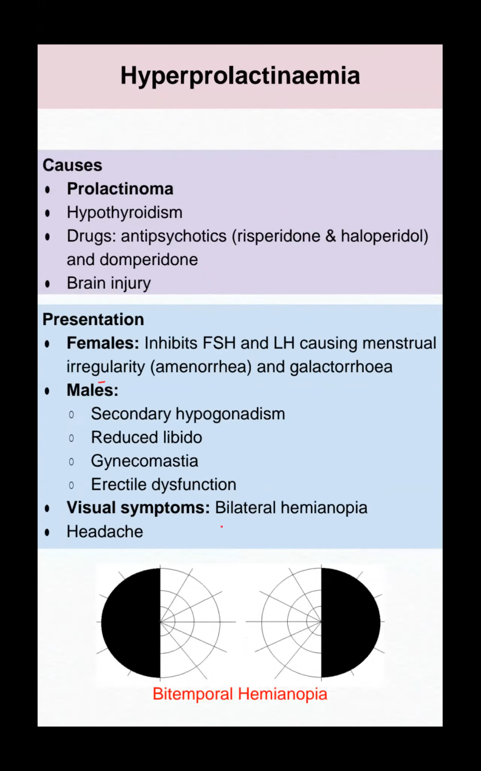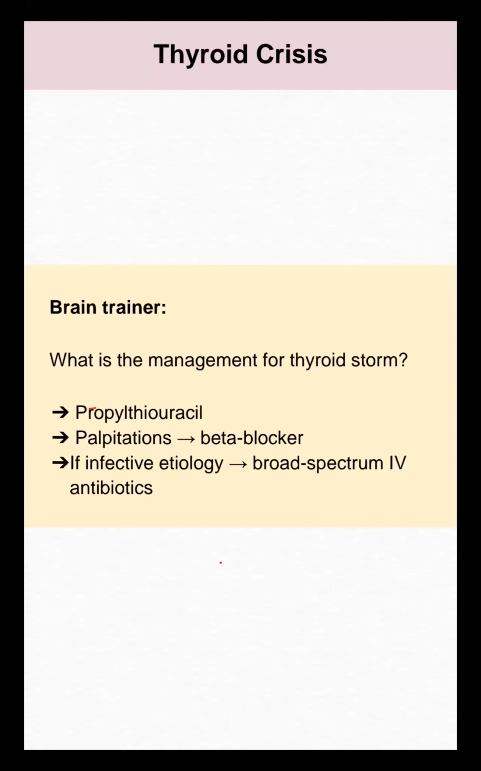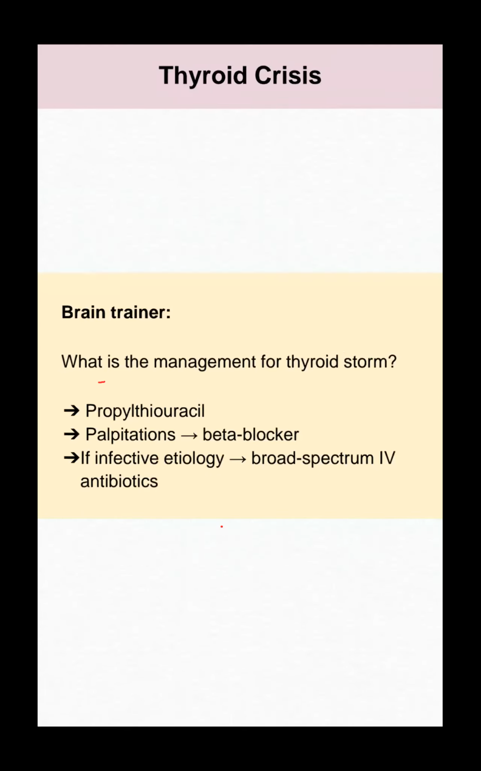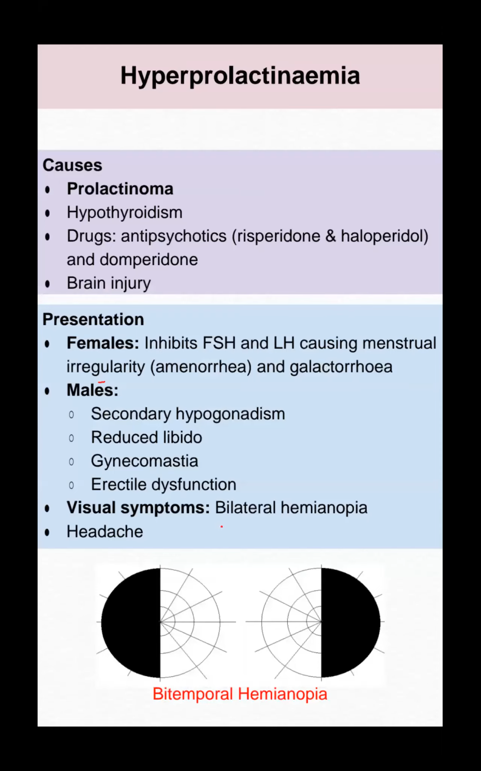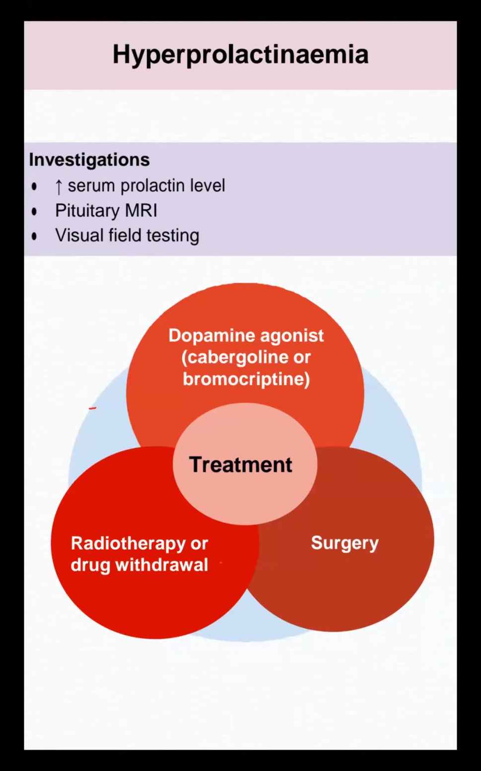For hyperprolactinemia management, remember we have to do serum prolactin level, pituitary MRI, and visual field testing. The treatment is surgery, dopamine agonists like cabergoline and bromocriptine as medical management, and radiotherapy if needed. Just remember surgery. If they ask about medical management, it's bromocriptine or cabergoline.